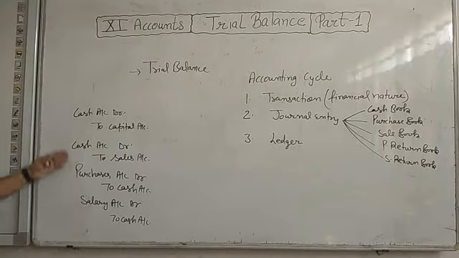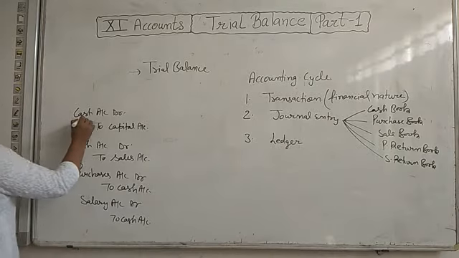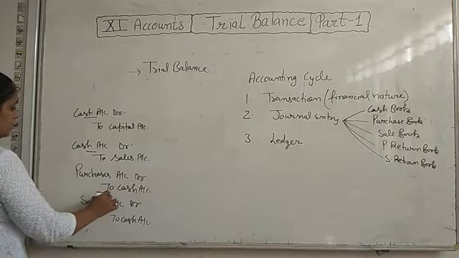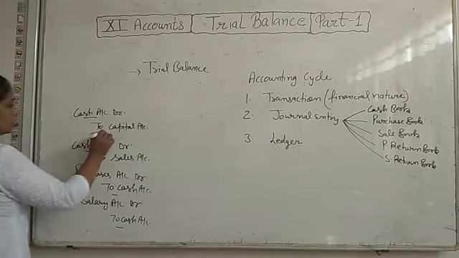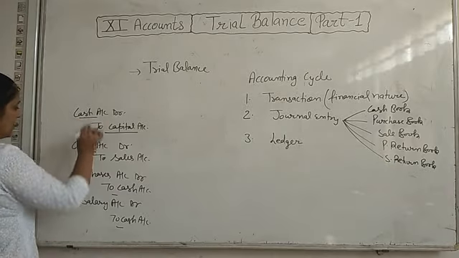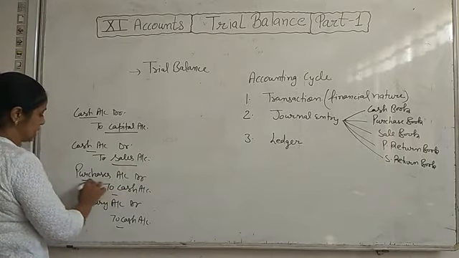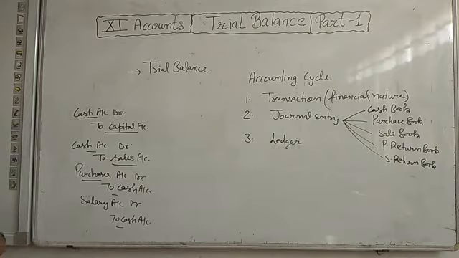According to the date wise, we will keep the record of journal entry. But at the end of month or at the end of year, how much cash we are having, we cannot know about this thing by the journal. ये चीज हमें जर्नल से पता नहीं लग सकती. That how much total capital is there, how much total cash is there, how much total sale is there, how much total purchases is there. Because in journal we will record the transaction according to date wise, जिसको हम कहते हैं chronological order.